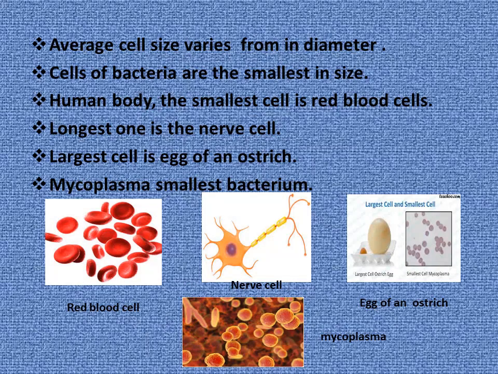Average cell size, smallest to largest. Smallest cell: red blood cells of human. Longest cell of human: nerve cell. Red blood cell and nerve cell are given. Largest cell in animals: ostrich egg. It was given in the picture. A hen's egg and an ostrich egg were kept in the same place, and the hen's egg is smaller than the ostrich egg. So you can compare now. Then mycoplasma is the smallest bacterium. That is also given in the largest cell and smallest cell.